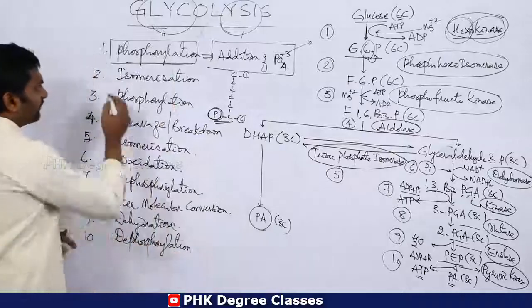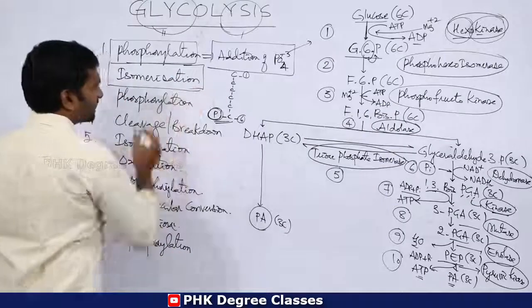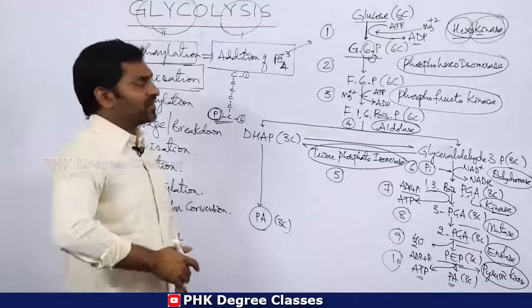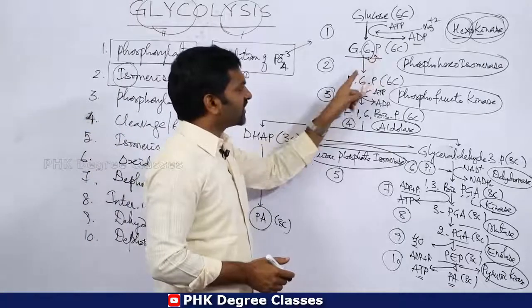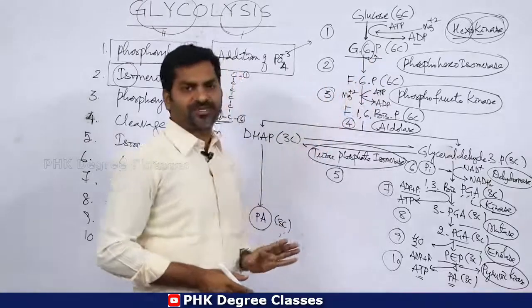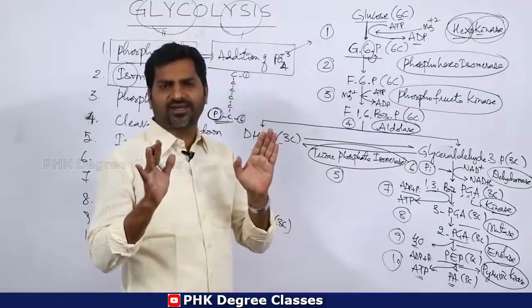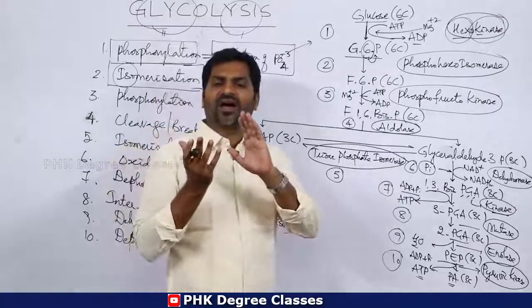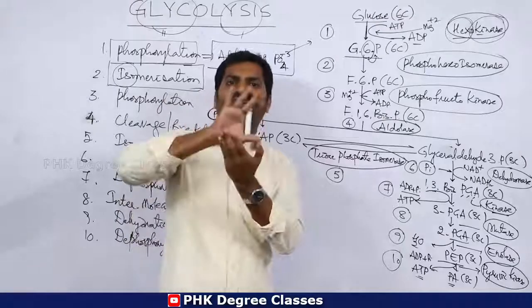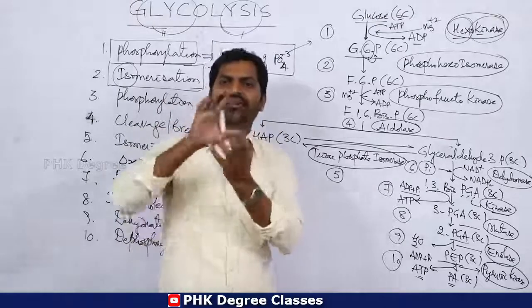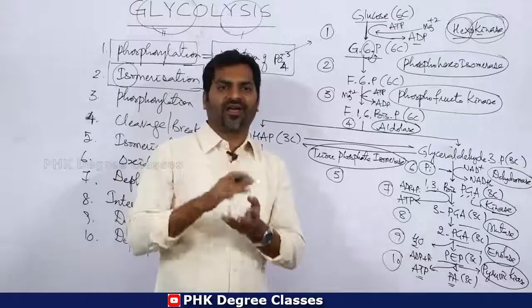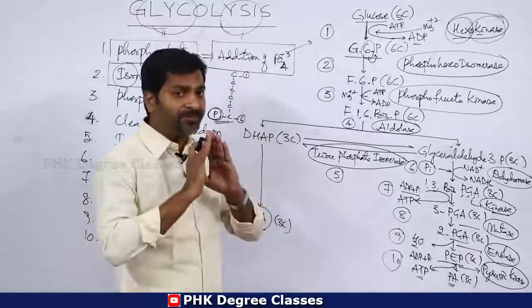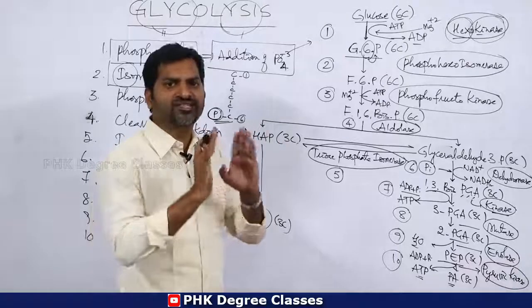Then come to the second one, isomerization. Iso means same. So glucose 6-phosphate is converted into fructose 6-phosphate. Same formula, C6H12O6, but some of the atoms shift from one side to another. There is no change in the formula and no change in the carbon number.